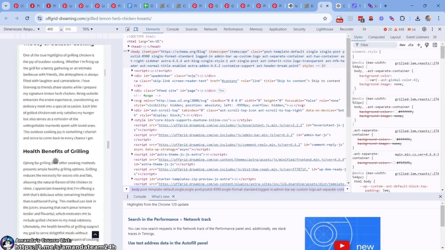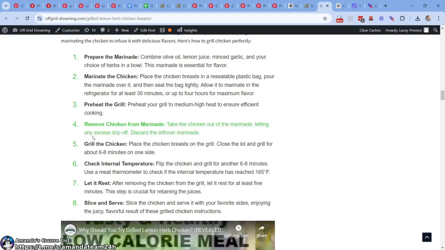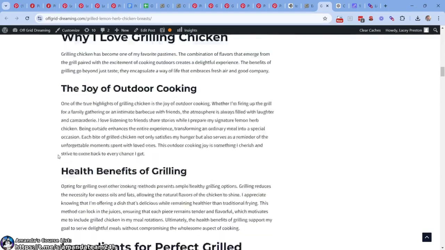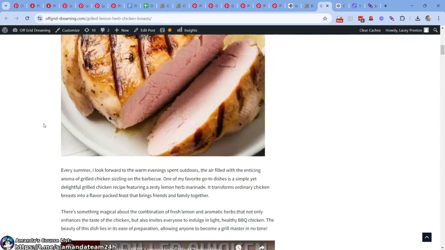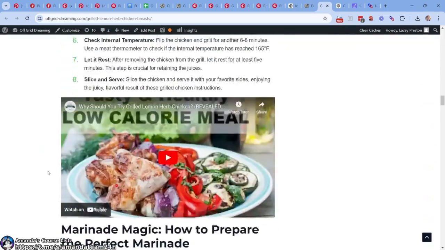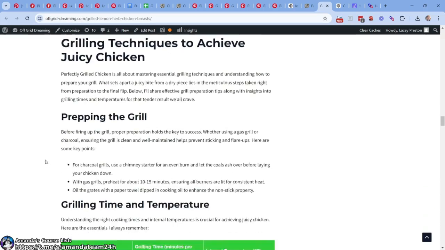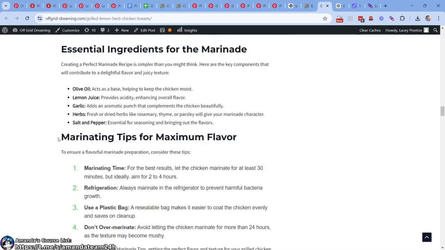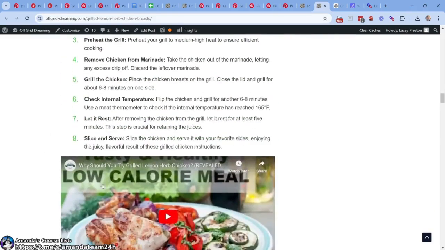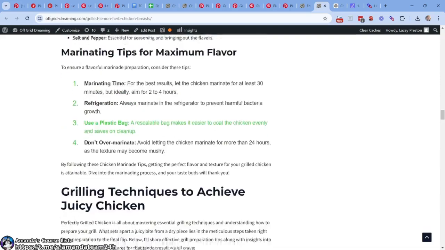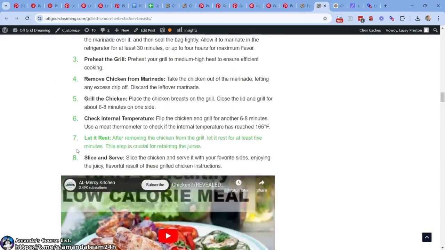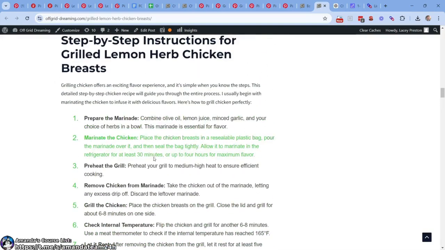So oftentimes, a recipe blog or anything will have maybe 5 or 6 different images to show you what's going on. So maybe we could test that out. I could show you how to go about here and insert different images. SEOwriting.ai can do that, but the images usually are subpar. So let's try this. Now what you're going to find here is step-by-step instructions, right? Here's what you do. And then it goes into the specifics of all of it. For instance, marinade, the magic, how to prepare the perfect marinade. But up here, prepare the marinade is step 1, right?